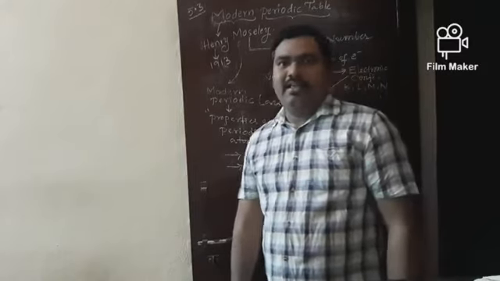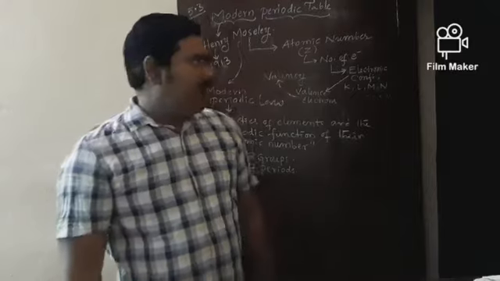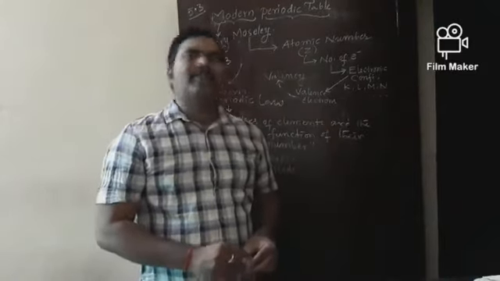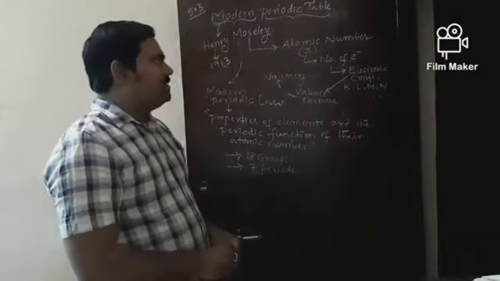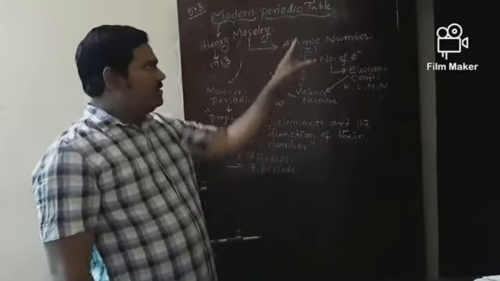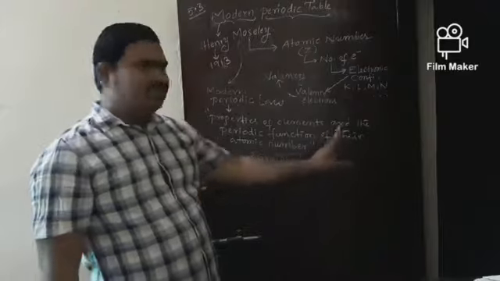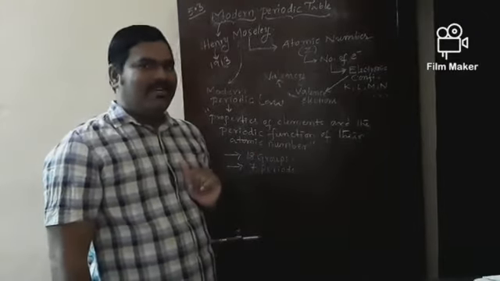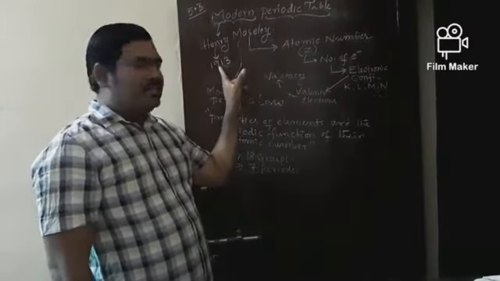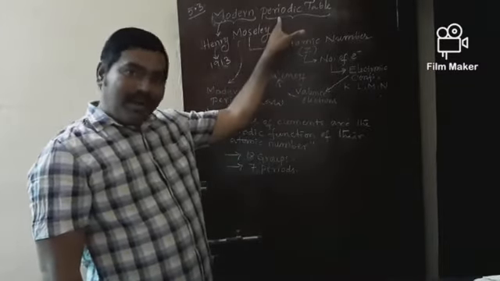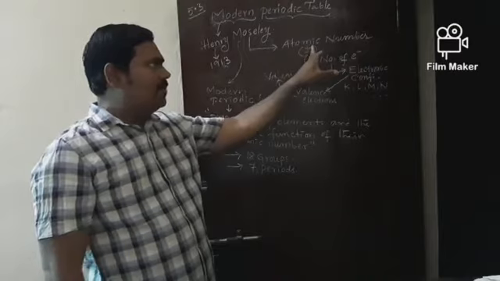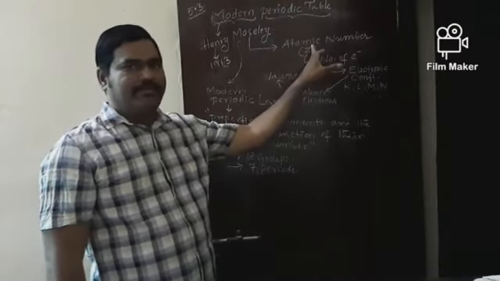Got my point? Now I am going to explain that modern periodic table. Before going to discuss the modern periodic table, just recall this information in a systematic way. In the year 1913, one of the famous scientists, Henry Moseley, invented the modern periodic table on the fundamental property called atomic number.